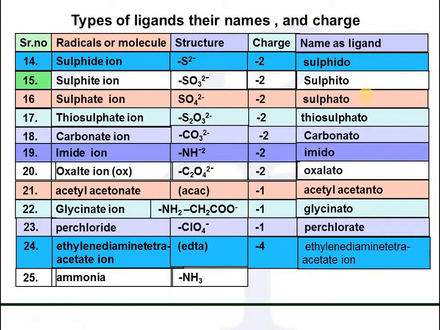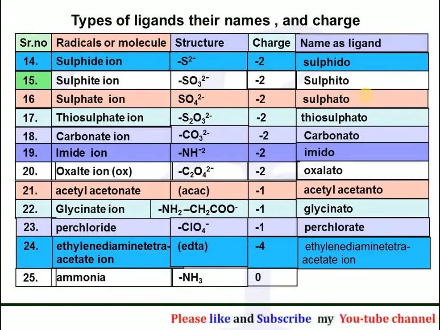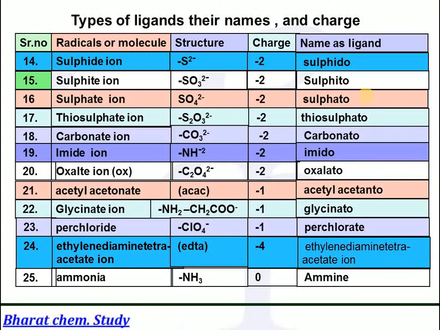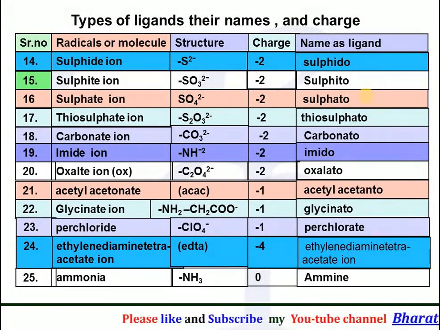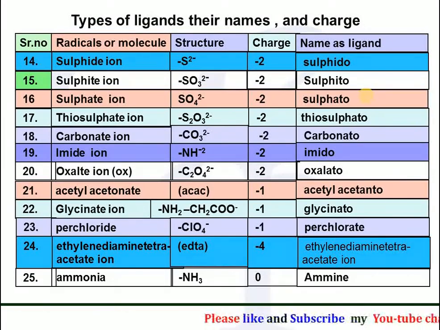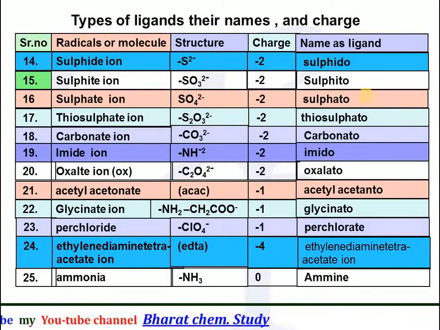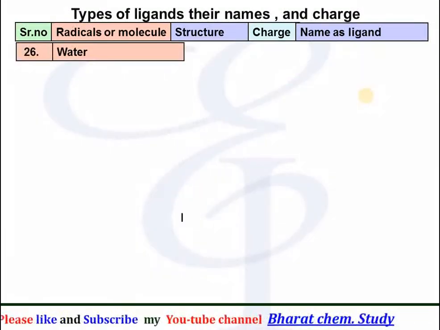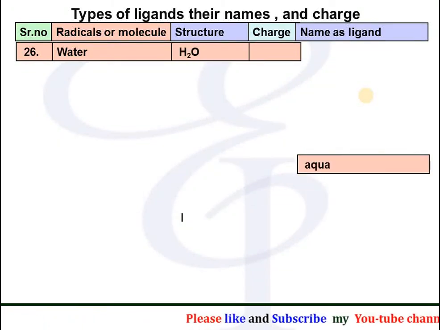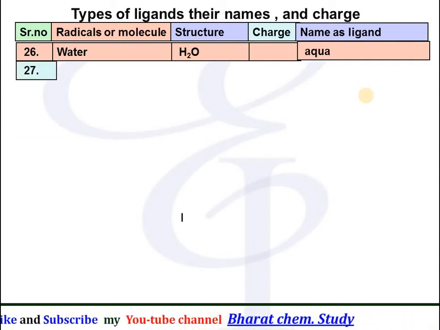Ammonia, formula NH3, and it is neutral, having charge 0, and its name is written as ammine. So always remember, for ammonia only AMMINE is written, whereas whenever amine is coming in other names, only a single M can be used. Double M in ammine is only for ammonia. Next is water, having the formula H2O, charge 0, and its name as a ligand is written as aqua.